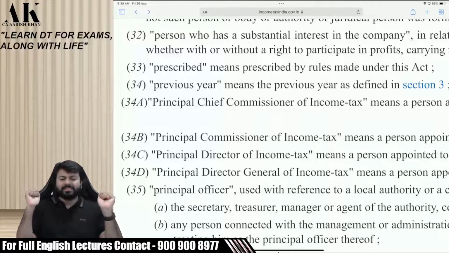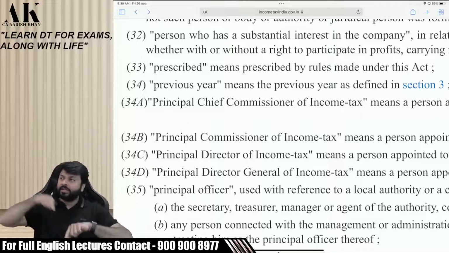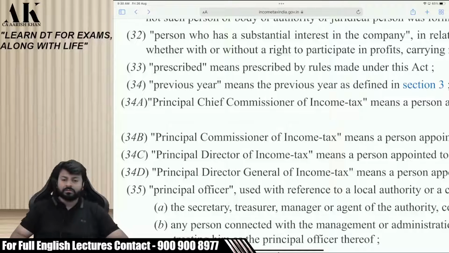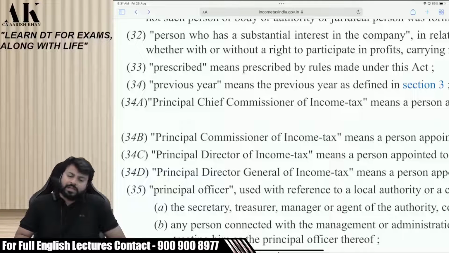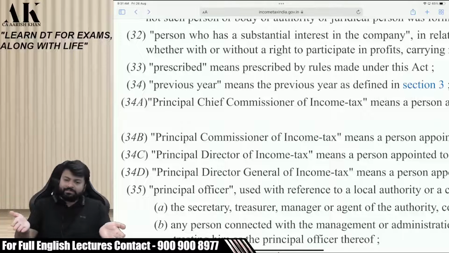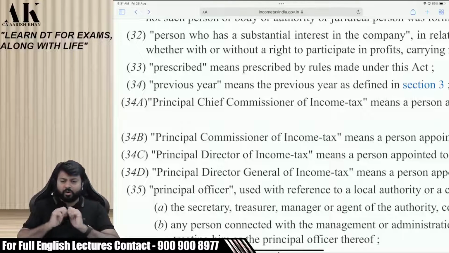Will you remember this? Henceforth, I will not say this; you will say to me, sir, here it is written prescribe, where is the rule? Sir, prescribe is written in this section, where is the rule, sir? Please tell us the rule. Then I will speak about the rule if that rule is applicable for the exam. If it is not applicable, I will say it is not applicable. All rules are not applicable.